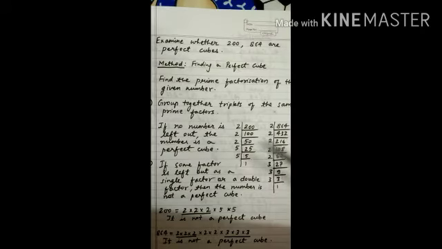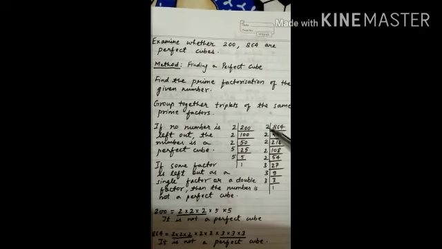This is the prime factorization of 864. 2 times 432 is 864, 2 times 216 is 432, 2 times 108 is 216, 2 times 54 is 108, 2 times 27 is 54, 3 times 9 is 27, 3 times 3 is 9 and 3 times 1 is 3.